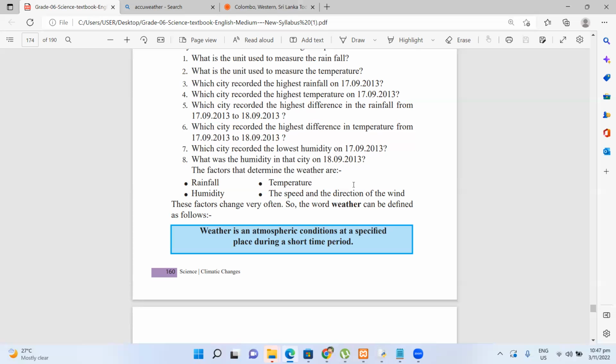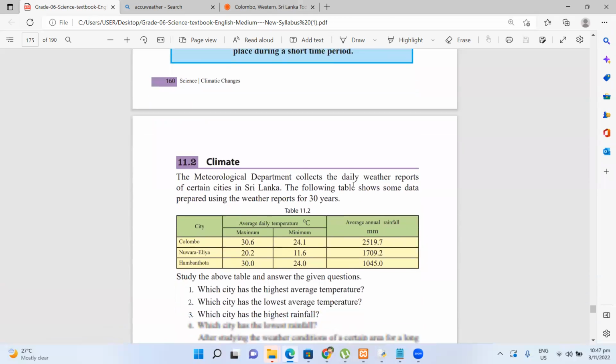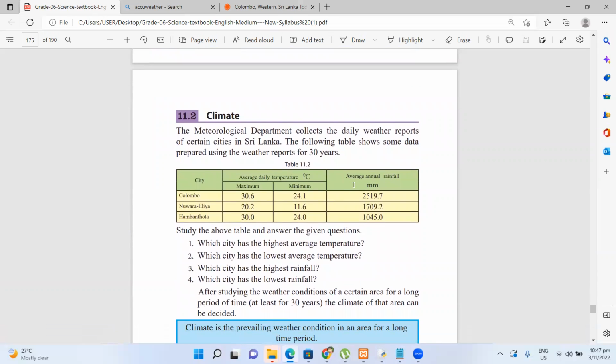So these are referred to as weather, because it is the atmospheric condition at a specific period during a short amount of time. But climate is for a long amount of time.